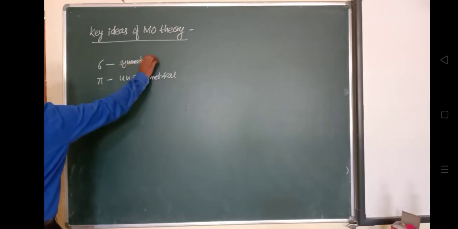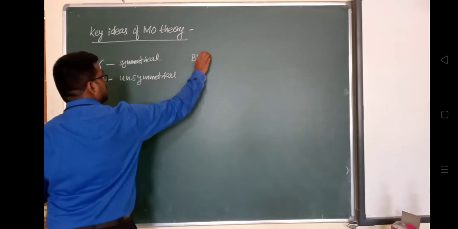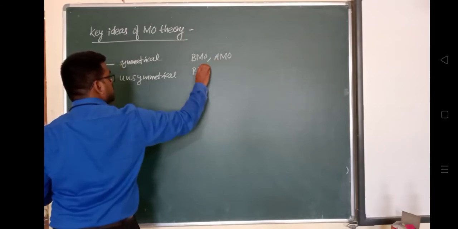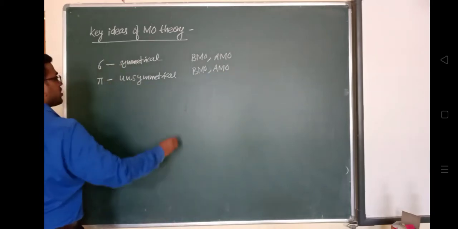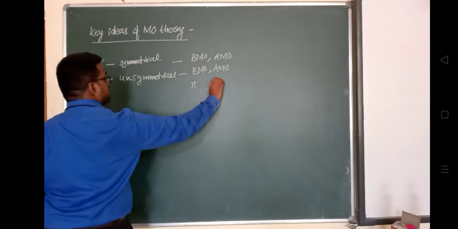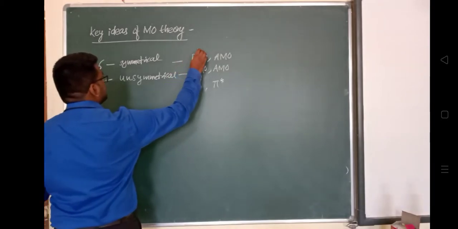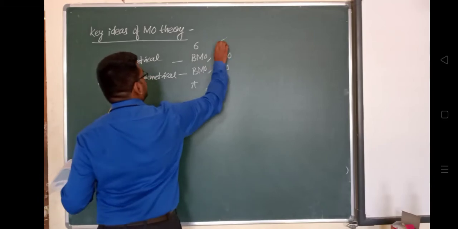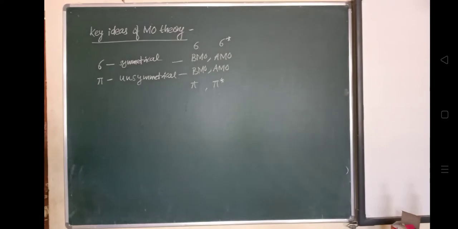In both the symmetrical and unsymmetrical cases, there are bonding molecular orbitals and anti-bonding molecular orbitals. In the unsymmetrical case, bonding is represented by pi and anti-bonding by pi star. In the symmetrical case, bonding is represented by sigma and anti-bonding by sigma star. That also we discussed in yesterday's lecture.